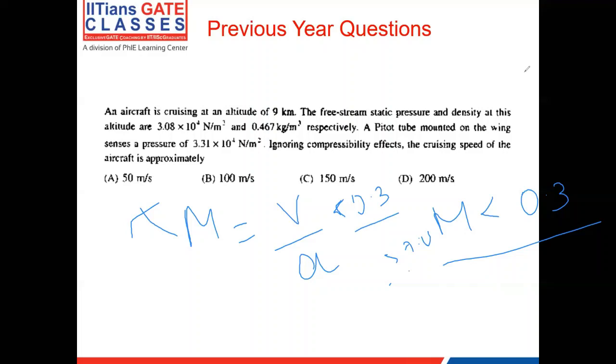But if in any of the questions the Mach number is 0.5 or 0.4 above, then it's always best to use the gas dynamic relations to do away with many of the complications that come in.